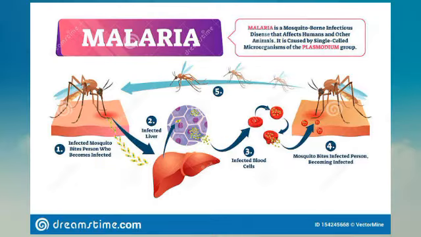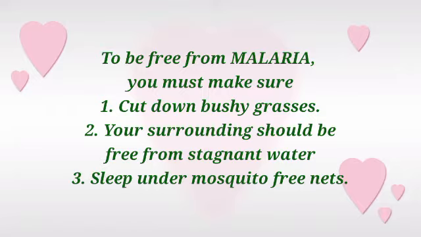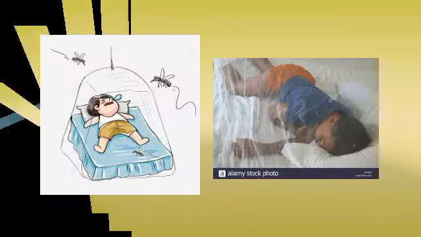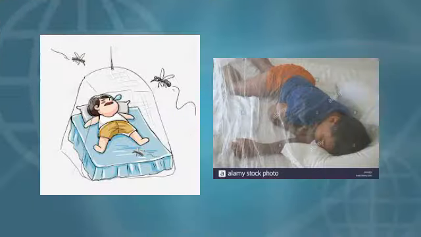Now you can see, kids, mosquitoes stay in places with stagnant water and lots of grasses. So you must make sure that your surrounding is clean at all times. So to be free from malaria, you must make sure, one, cut down bushy grasses. Two, your surrounding should be free from stagnant water. And three, sleep under mosquito nets. These will help you to stay free from malaria. Just like we have in the picture, you can see the kids sleeping under mosquito nets. It prevents mosquitoes from biting you.